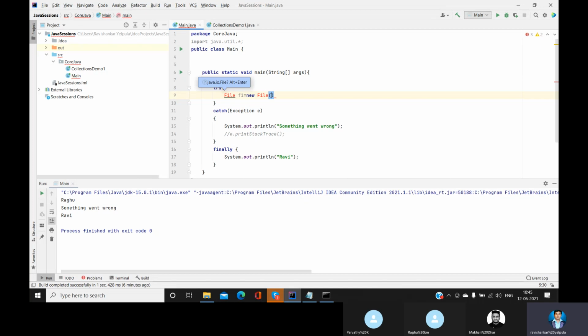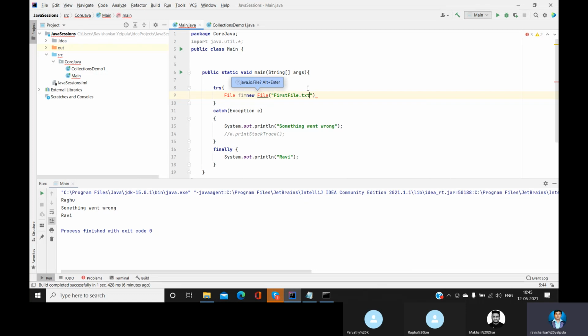Here you have to give the name of that file. So this is the file name that we are going to create.